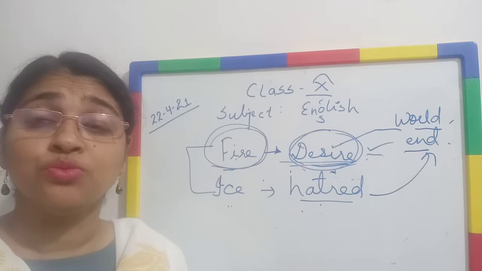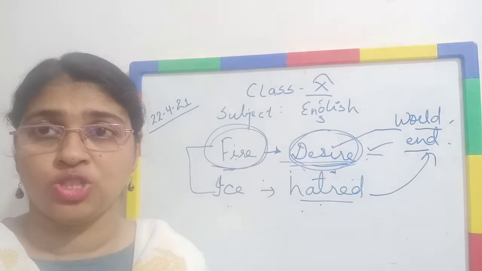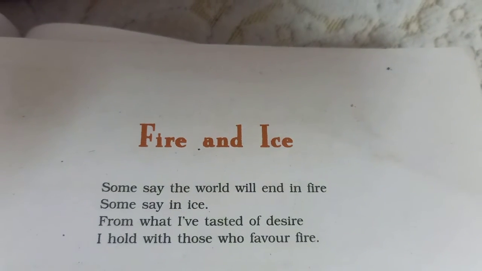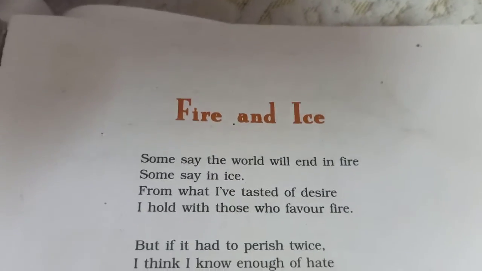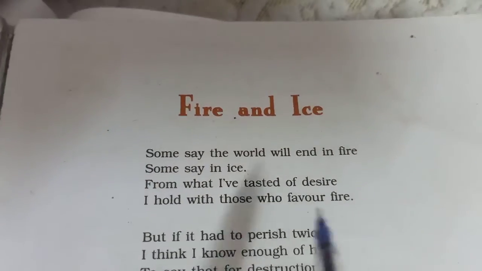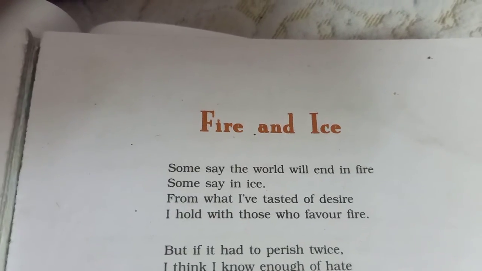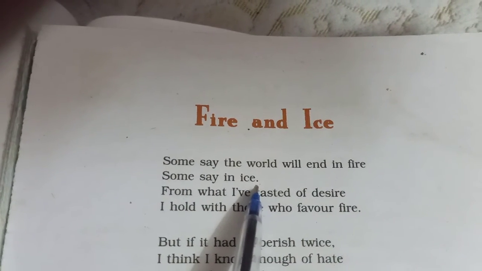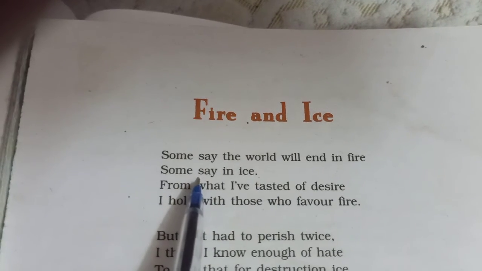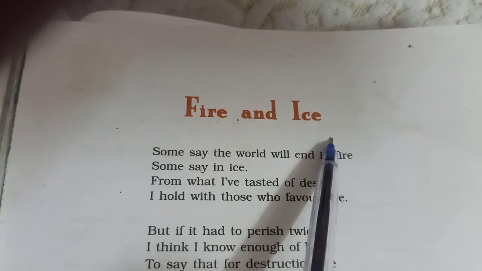So let us discuss what is there in the poem that Robert Frost tried to convey as a message. So students, here is the poem Fire and Ice, composed by Robert Frost, right? Here the poet says that Fire and Ice expresses the profound idea that the world would end in either of two ways, that is, either by fire or by ice.